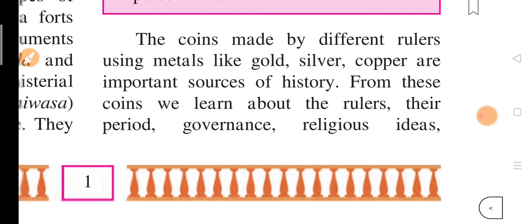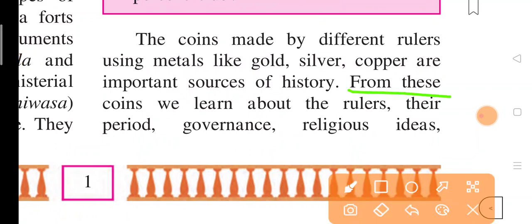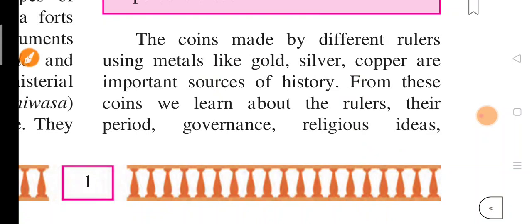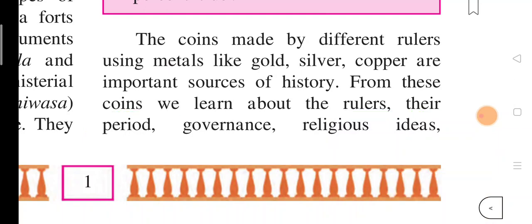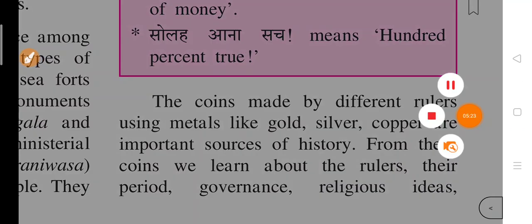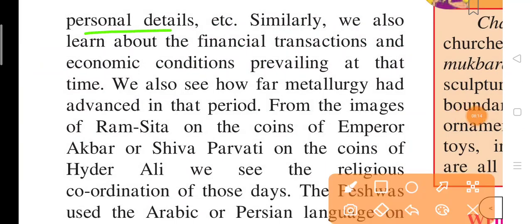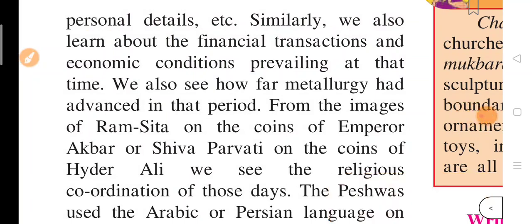of history. From these coins we learn about the rulers. If you view some coins, there will be a picture, meaning the emblem of that kingdom or the god's picture. In this way coins help us learn about the rulers and their period, the governance and religious ideas also, and we can also learn about personal details of the ruler.